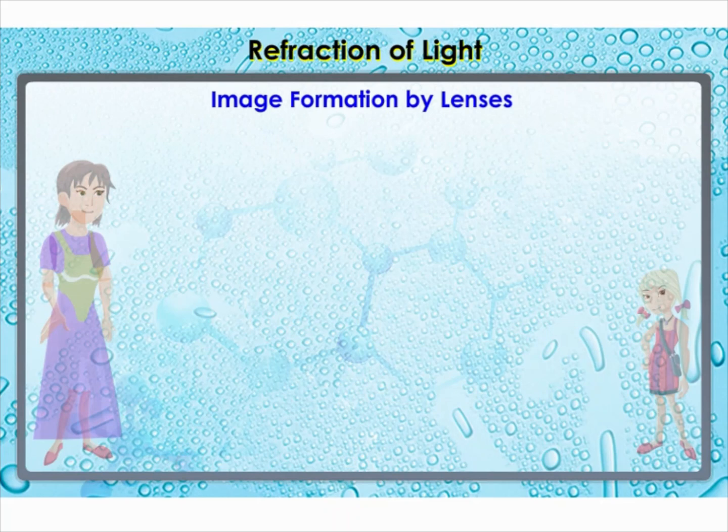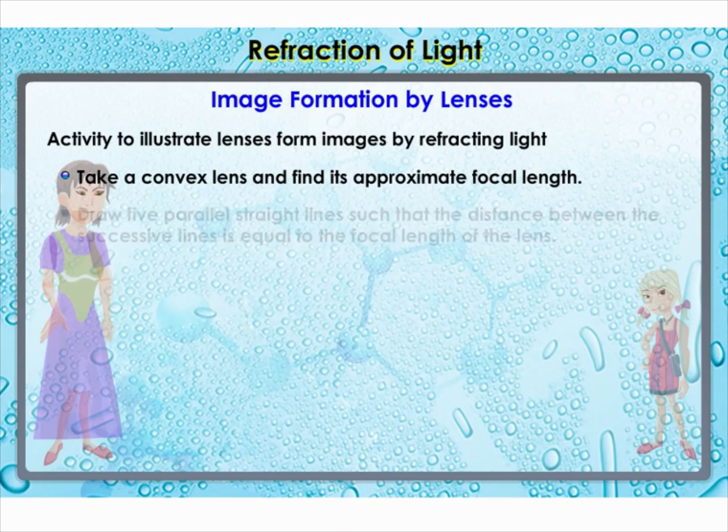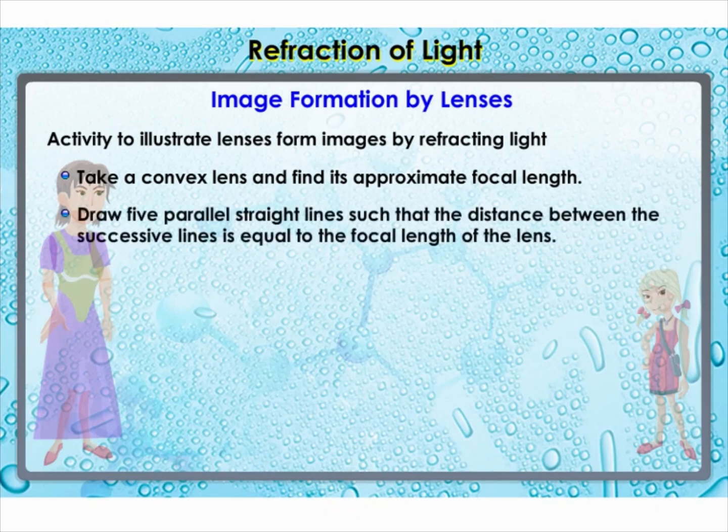Image formation by lenses. Lenses form images by refracting light. Let's understand this with the help of an activity. Take a convex lens and find its approximate focal length. Draw 5 parallel straight lines on a table such that the distance between the successive lines is equal to the focal length of the lens.